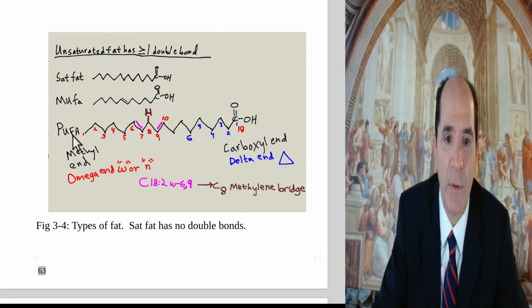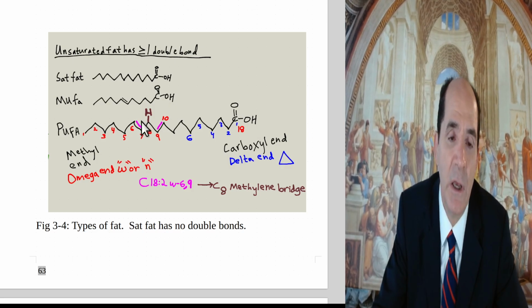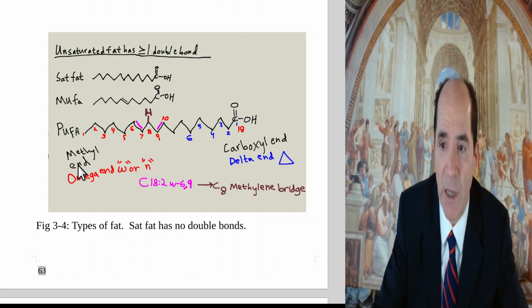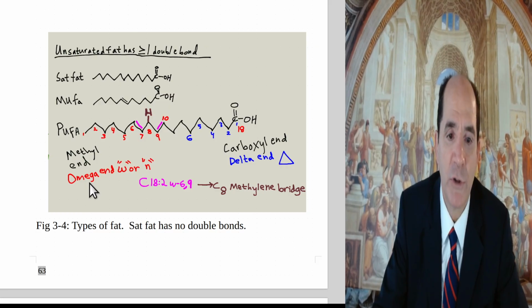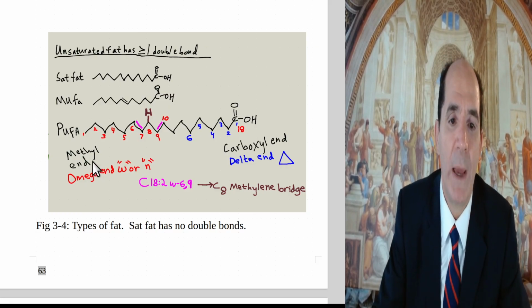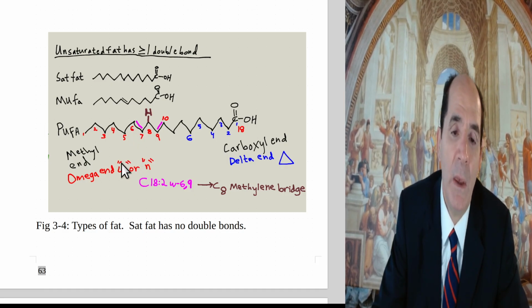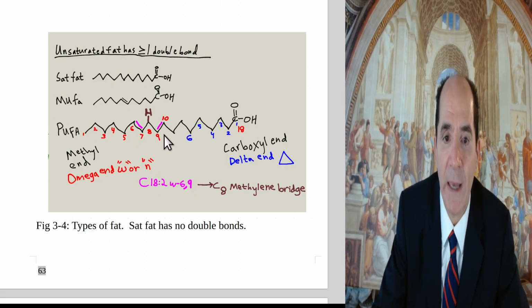This is the carboxyl end of a fatty acid. A fatty acid is a carboxylic acid. This is the methyl group at the end, the CH3 group. It's also called the omega end, or the W end. You just count from this carbon to describe the position of the double bond. So this is 1, 2, 3, and omega-3 would have the double bond here. 4, 5, 6, so the double bond's right here. So this is an omega-6 fat, and it's a PUFA, so there's also an omega-9 fat right here.